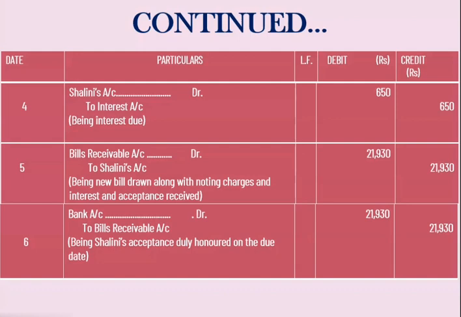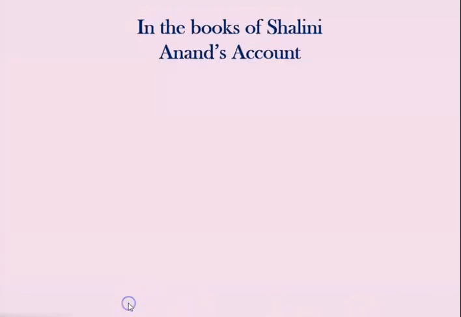Now here we have done journal entries in the books of drawer, in the drawer's book we have passed all journal entries. Anand has drawn the bill, he has accepted, he has endorsed the bill, endorsed bill is dishonor. And now we are going to start here in the books of drawee. We are going to prepare Anand's account, right? So now just see here in the books of Shalini, we are going to prepare Anand's account. So Shalini is a drawee, and in drawee's book, we are going to prepare Anand account.